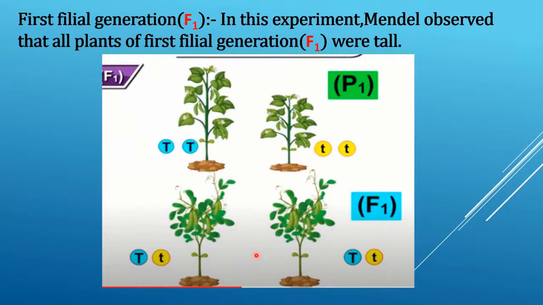Let us take the first filial generation, that is F1. In this experiment, Mendel observed that all plants of the first filial generation were tall. They are represented as capital T, small t.